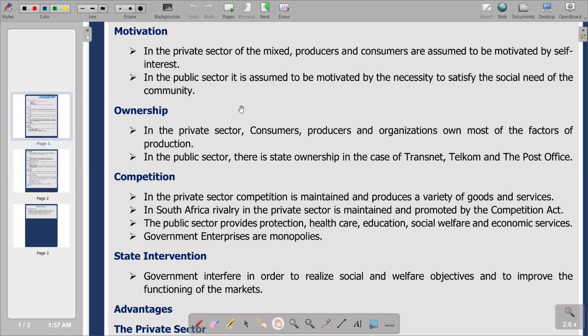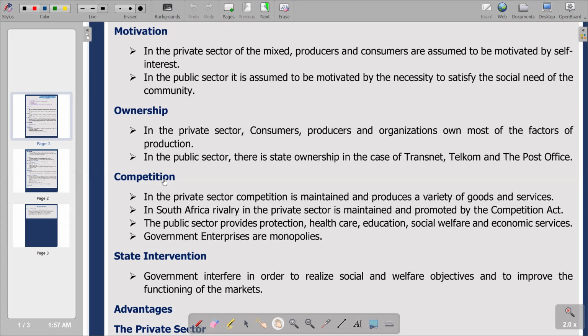In the public sector, there is state ownership in the case of some organizations, such as Transnet, Telkom, and also the Post Office. So we have state ownership under the public sector, and private ownership under the private sector.